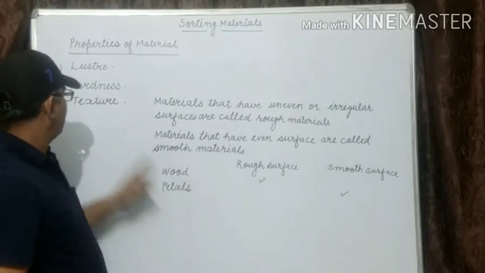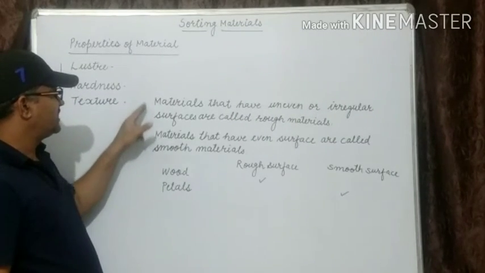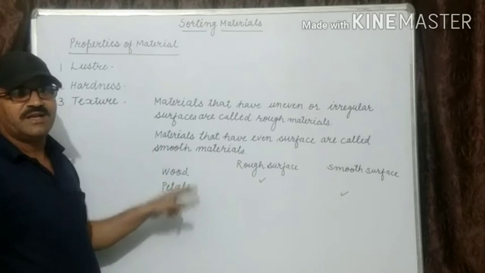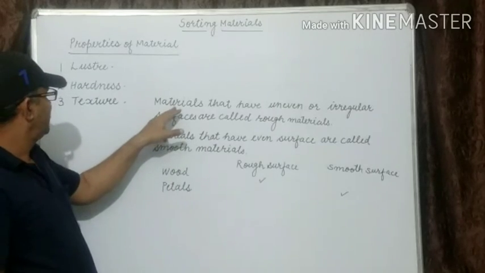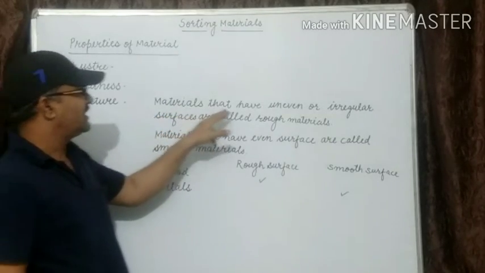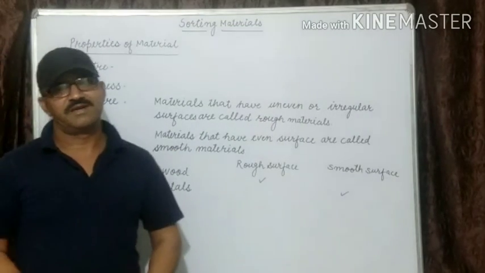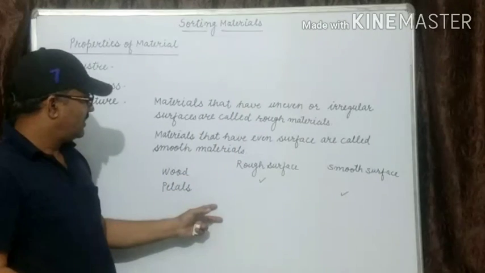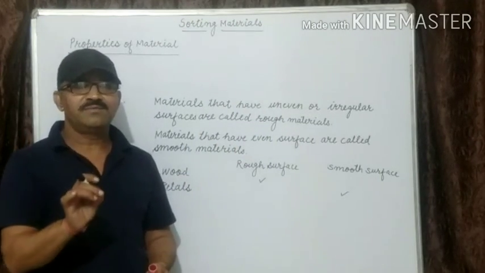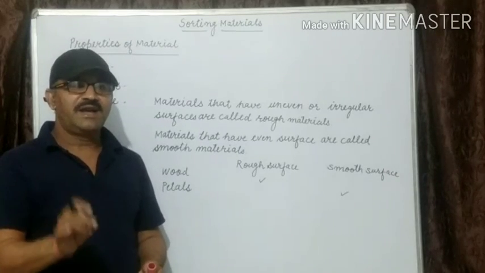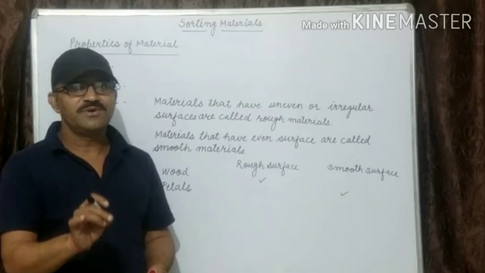Okay, I think you have understood. Texture is clear. Texture is divided into two parts. One is rough materials, second is smooth materials. Rough materials are materials that have uneven or irregular surfaces. Now learn these definitions and write 5 rough materials and 5 smooth materials. Write in your rough notebook and send it to me.